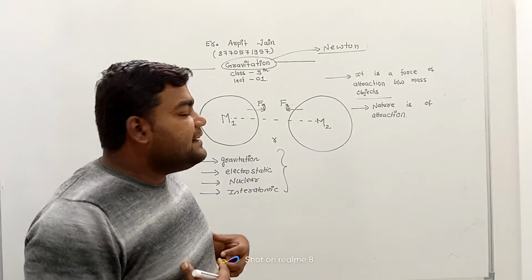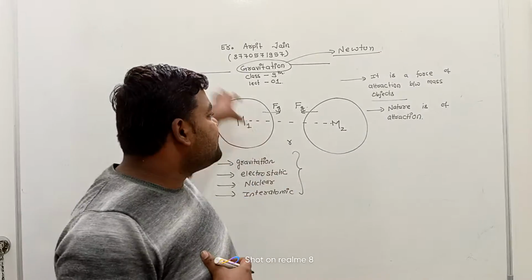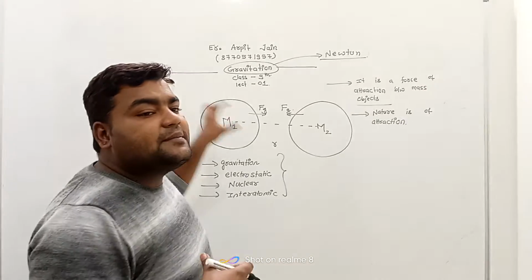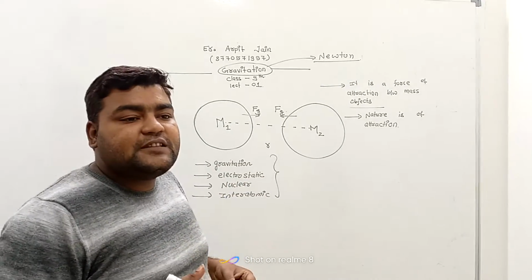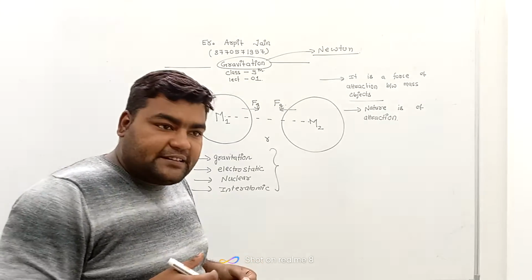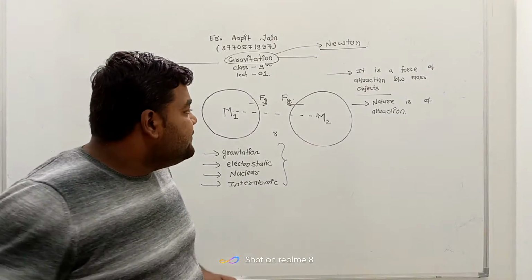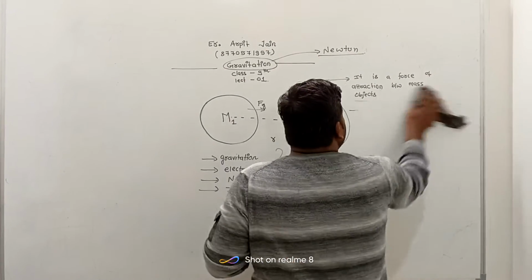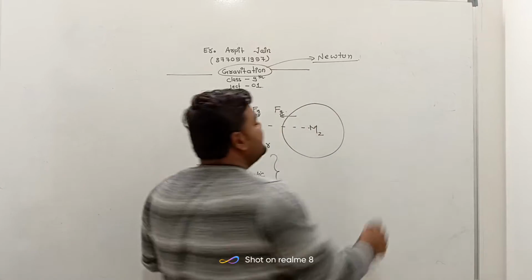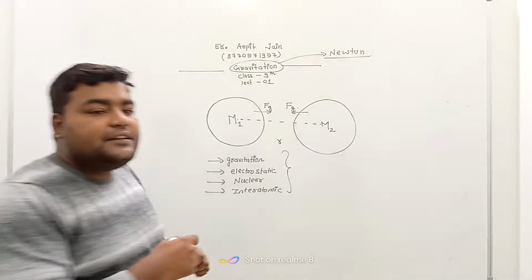Now, as I am standing here, I am a mass object and this wall is also a mass object. It means we both are attracting each other with the force of gravitation. Now, coming to our important topic today, which is the universal law of gravitation, which is given by Newton.